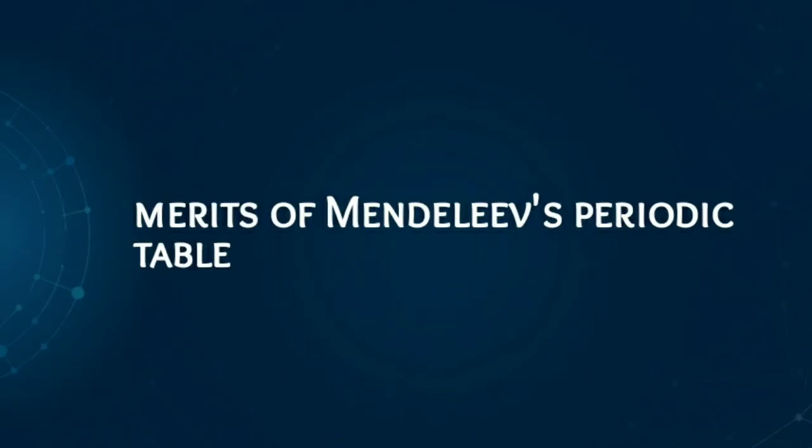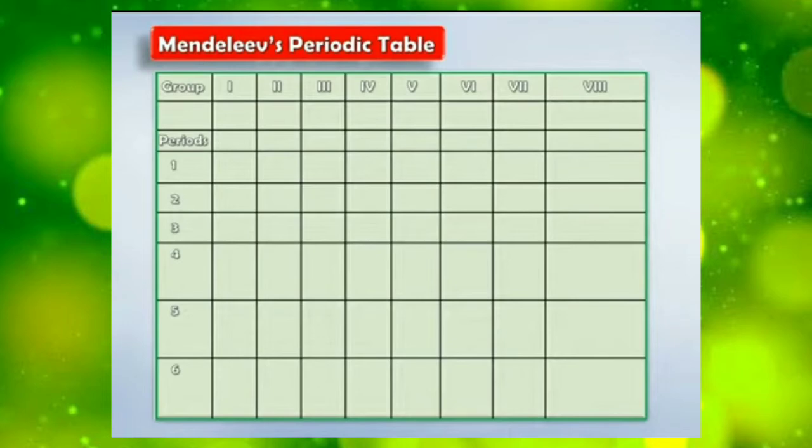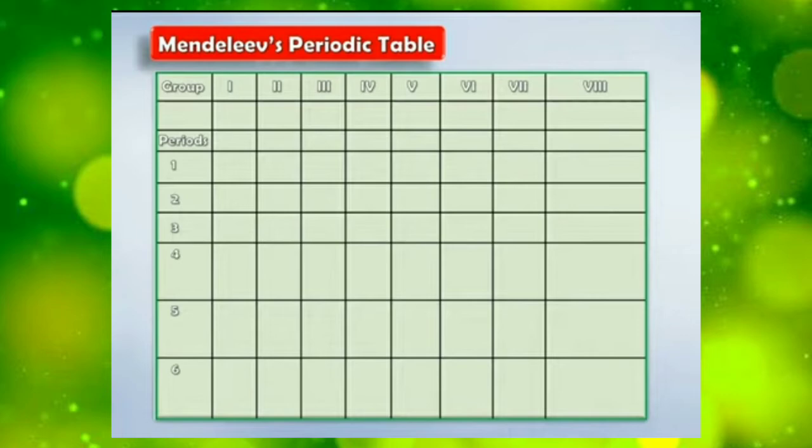Now let's study Mendeleev's periodic table. The vertical columns which you can see here, children, are the groups, while the horizontal rows are called periods. In this table, the vertical columns are known as groups. There are 8 groups in all, and the horizontal rows are called periods in the Mendeleev periodic table.